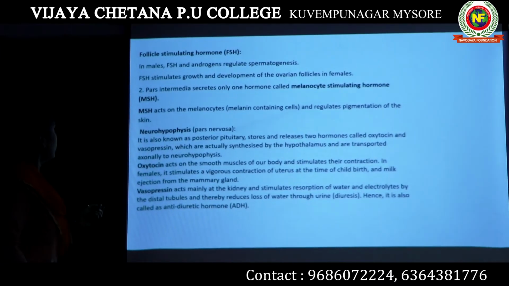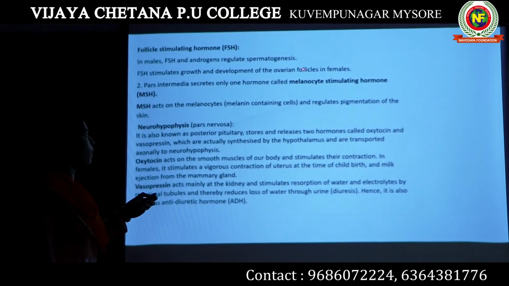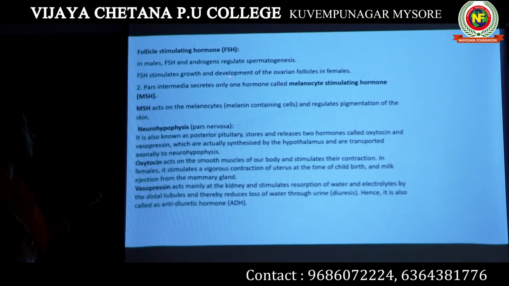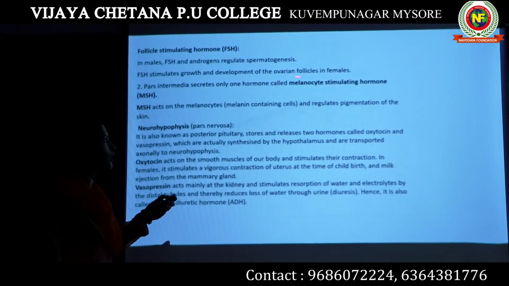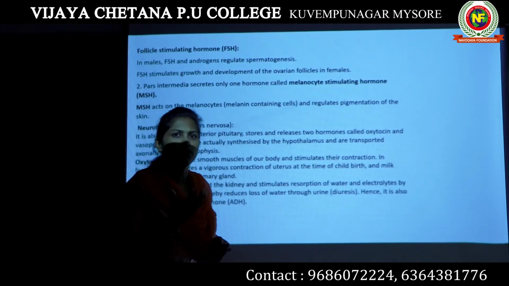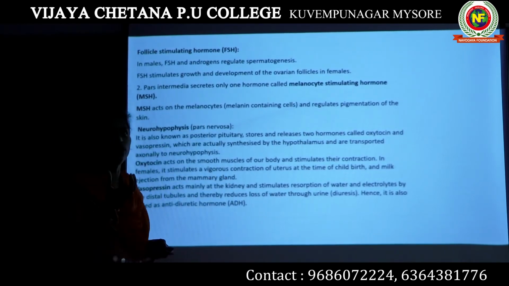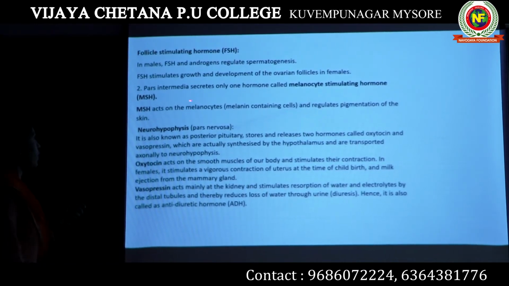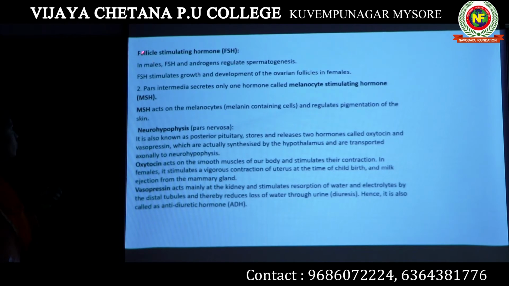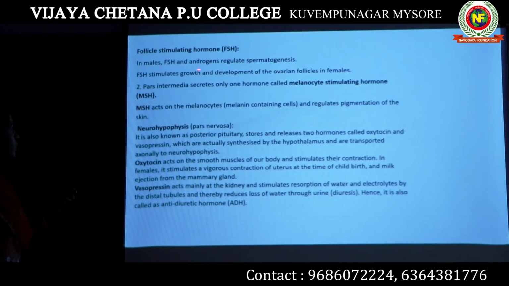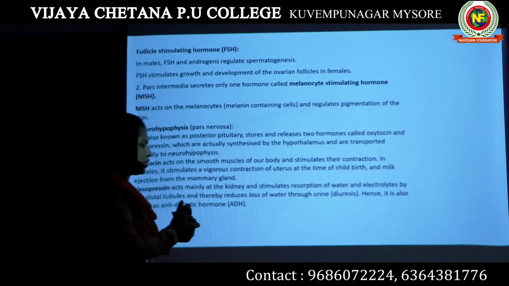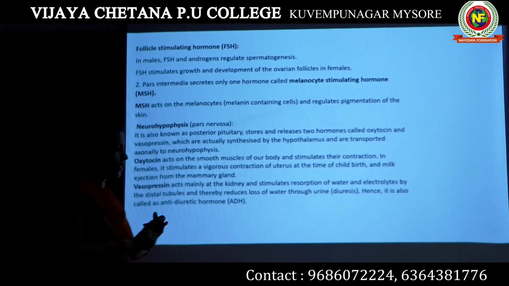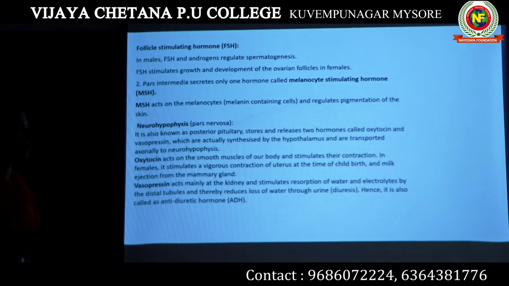In female, FSH helps in the development of ovarian follicles, the graafian follicles inside which the ovum or egg is present in the ovary. That's all about the pars distalis region. The pars distalis releases 6 hormones: LH, FSH, TSH, ACTH, GH and PRL, prolactin.